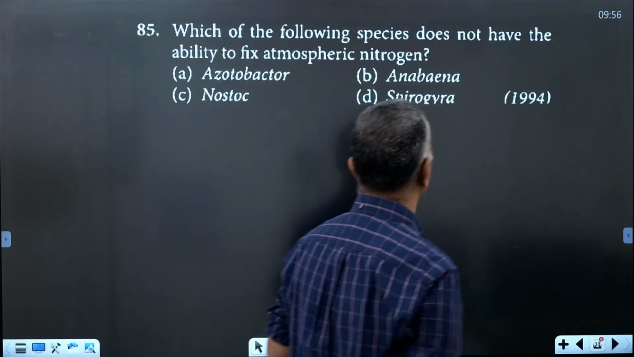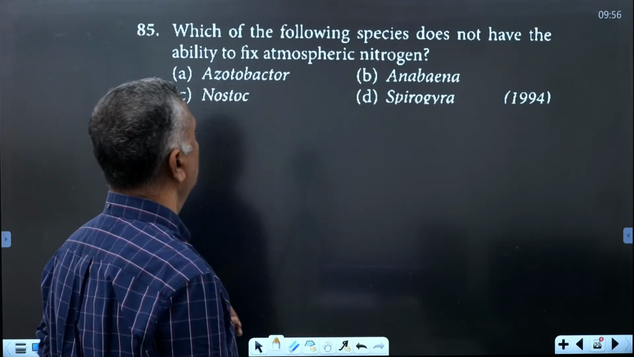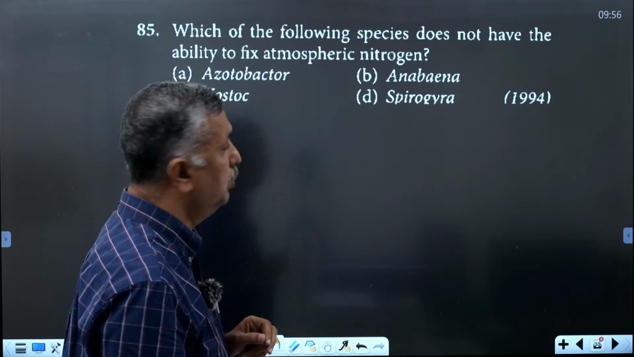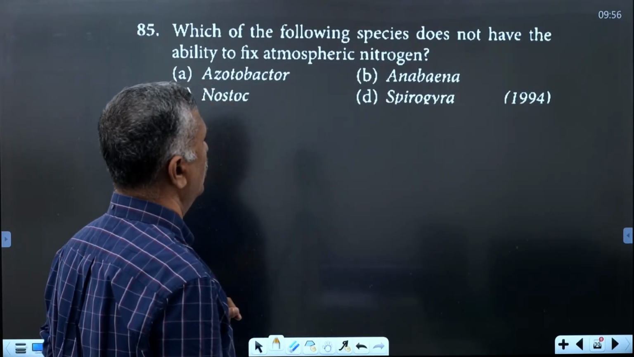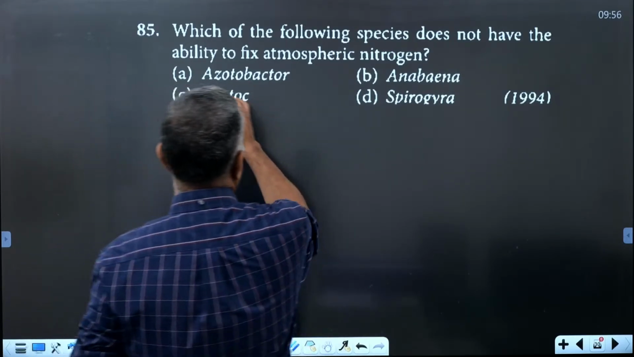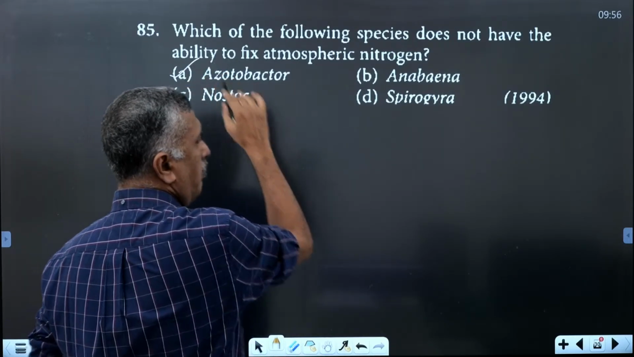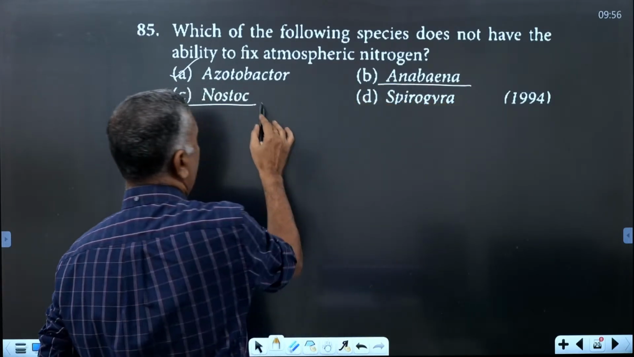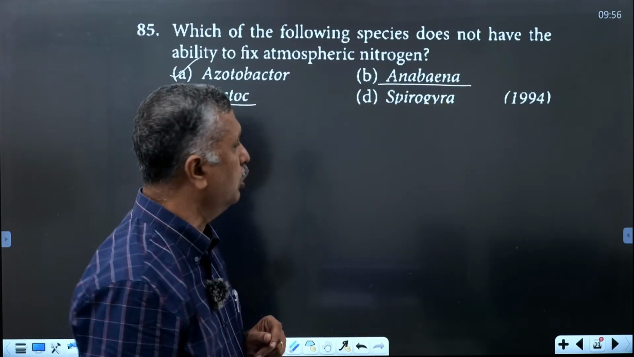Okay, the next one. Which of the following species do not have the ability to fix atmospheric nitrogen? Which organism is not able to fix atmospheric nitrogen? Acetobacter is a free-living, aerobic nitrogen-fixing bacteria. Anabaena and Nostoc are also free-living cyanobacteria that fix atmospheric nitrogen.